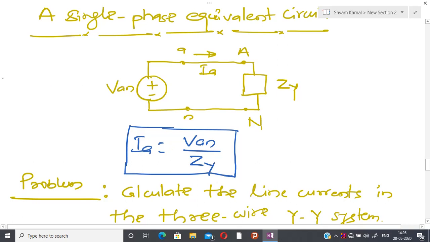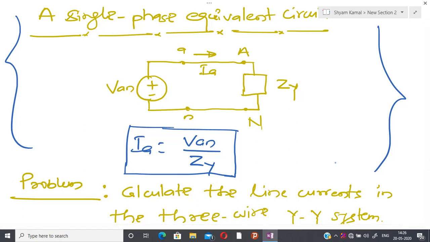So whenever we are dealing with a numerical problem, we first calculate the single phase equivalent, and after that we calculate the other values of current by knowing the sequence of the voltages. If it is in positive sequence, then IB is just 120 degree apart. Similarly, IC is 120 degree apart. In that way, I am able to derive all the possible currents.